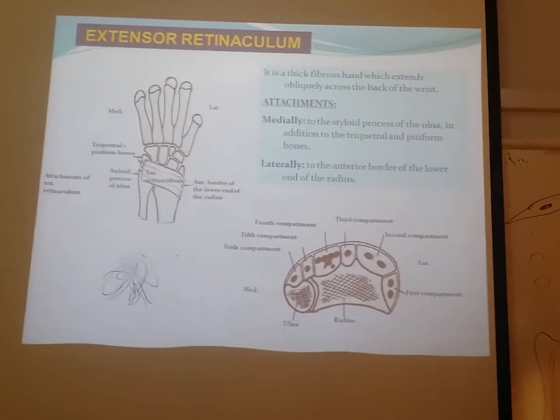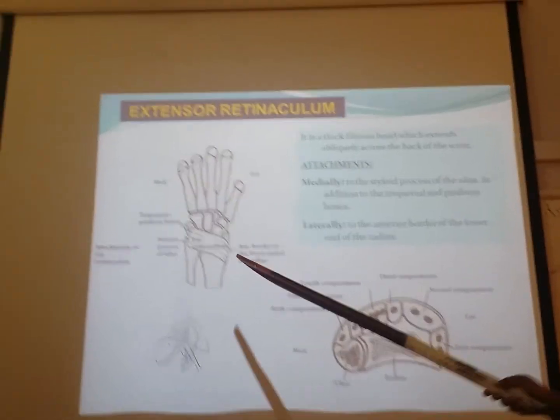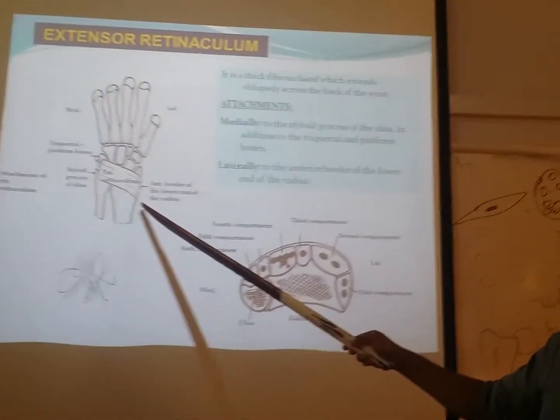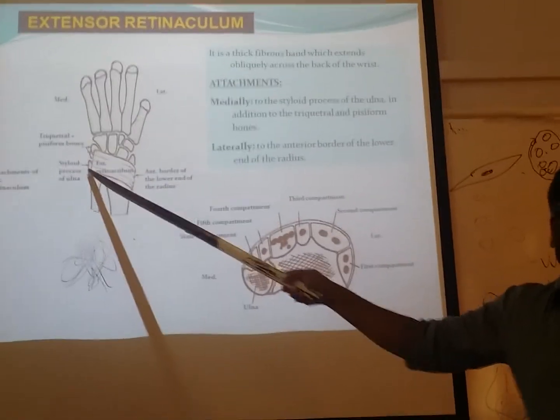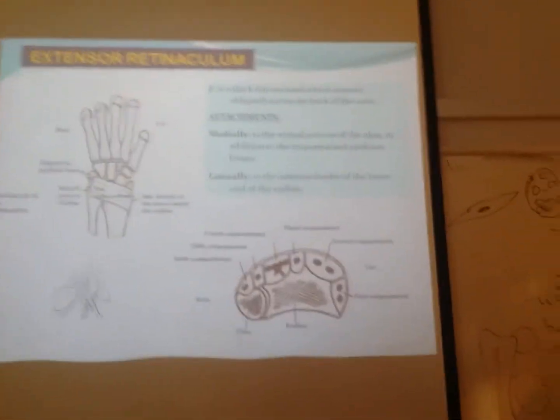Now going to the extensor retinaculum. See, on the dorsal side, there is a band. So this is the extensor retinaculum. Again, its attachments: the lateral attachment and medial attachment are to the radius, and to the carpal bones and the ulna. And one more point here, as you find many muscle tendons here.